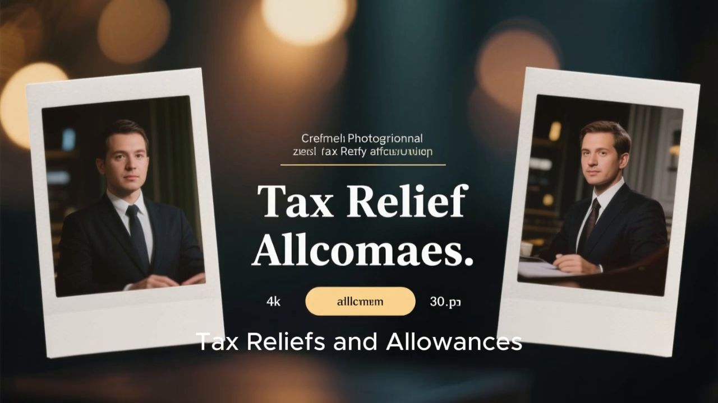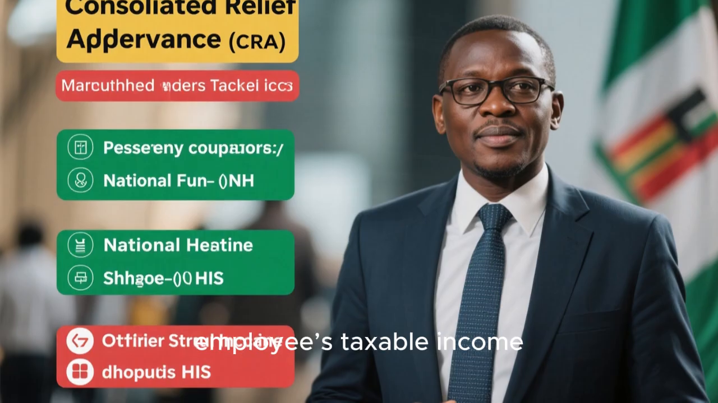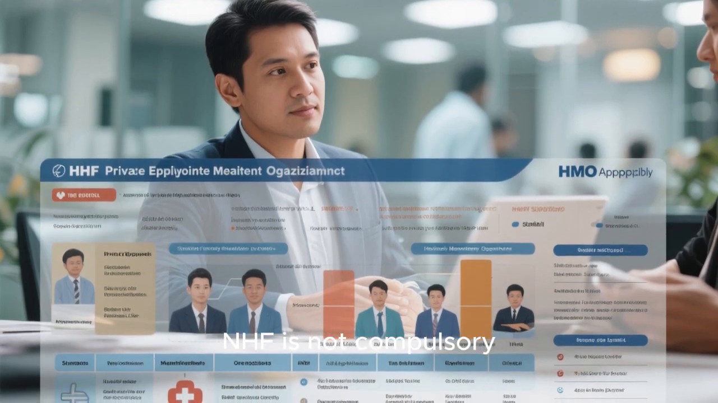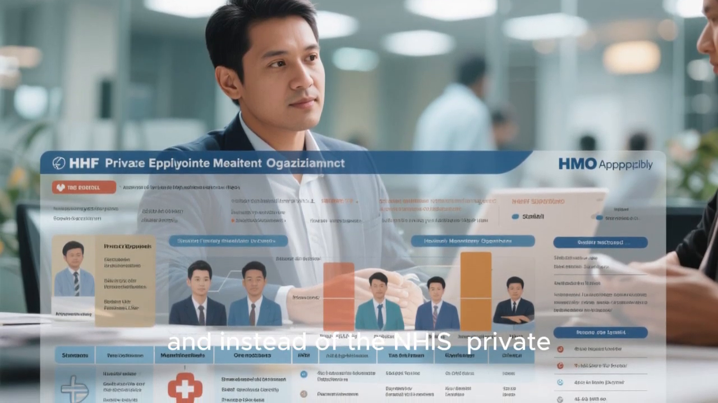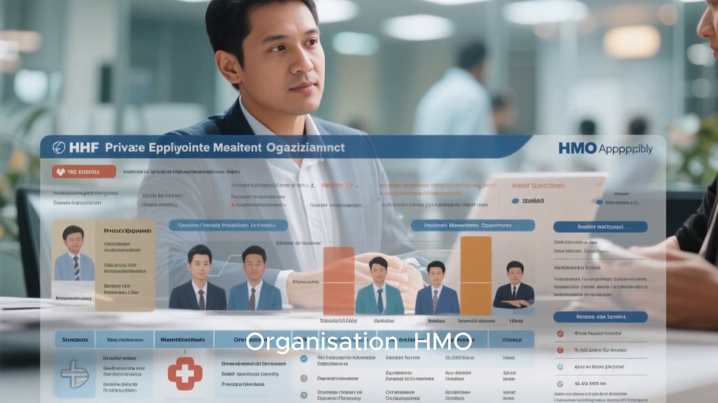Tax reliefs and allowances. These are mandatory deductions that reduce an employee's taxable income. They include the Consolidated Relief Allowance, CRA, pension contributions, National Housing Fund, NHF, National Health Insurance Scheme, NHIS, and other statutory deductions. It is important to note that NHF is not compulsory for private employees, and instead of the NHIS, private employees use what is known as Health Maintenance Organisation, HMO, which may or may not be among the statutory deductions, as this is left to the employer's discretion.